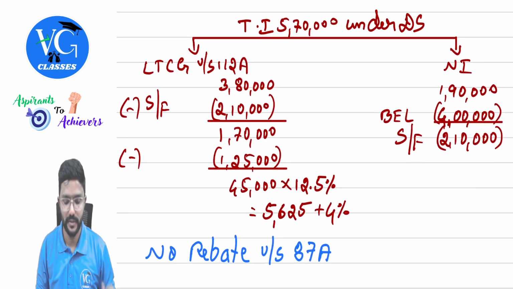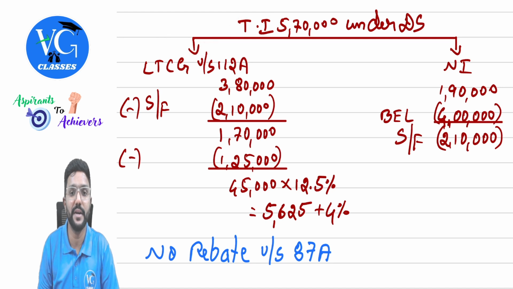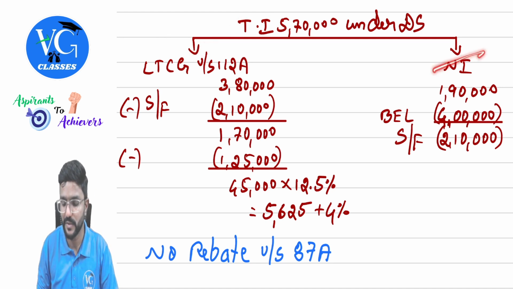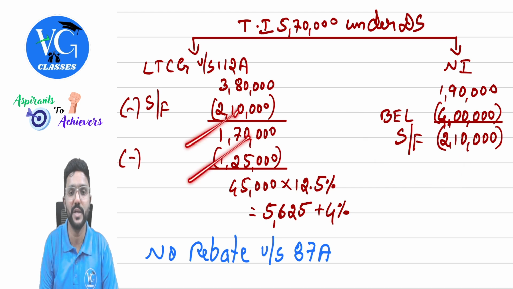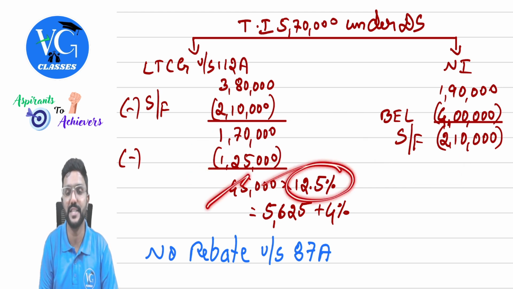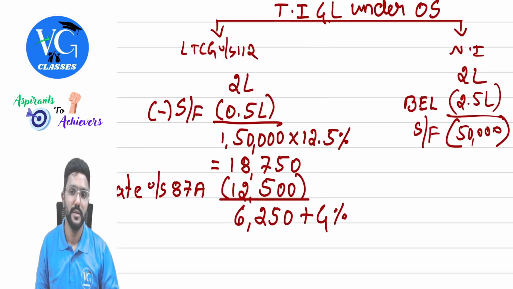Okay. Next, what if the total income of an assessee is 5,70,000 under default scheme, in which long-term capital gain under section 112 is 3,80,000 and normal income is 1,90,000. So basic exemption limit is 4 lakhs. So there is a shortfall of 2,10,000. So adjust 2,10,000 here. Remaining is 1,70,000. Reduce 1,25,000. Remaining 45,000 is taxable at 12.5%. No rebate here also. Okay, sir.